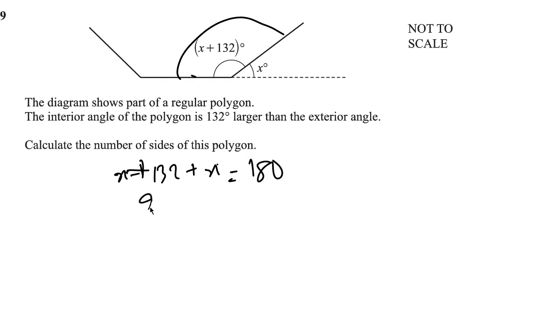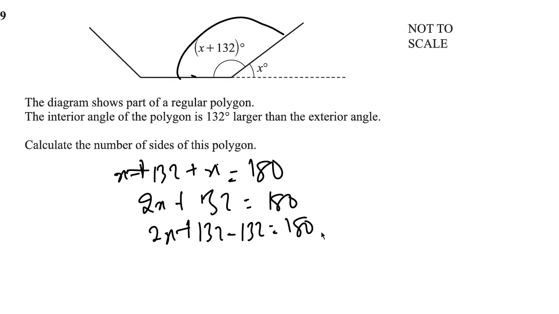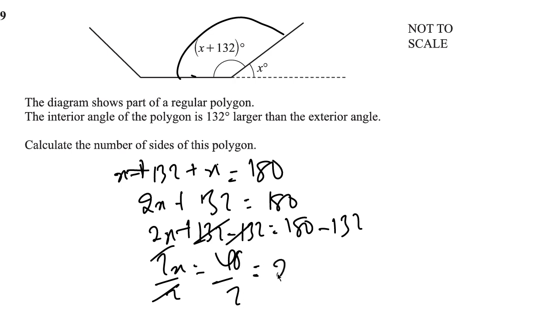So x plus x is 2x, and then plus 132 equals 180, right? So 2x plus 132, and negative 132 is equal to 180 negative 132. So I'm subtracting 132 on both sides. So this cancels, and then we have 2x equals 180 negative 132, which is going to be 48, right? So if we divide through by 2, 48 divided by 2 is 24. So that tells us that x is 24 degrees.